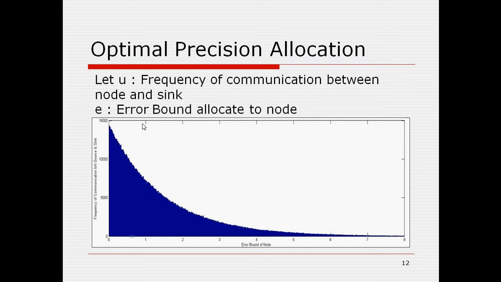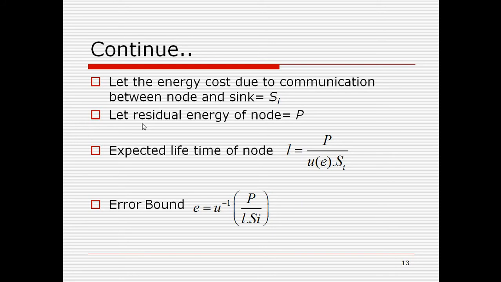First one, optimum precision allocation. Here is the graph of U and E, an exponential graph. U is the frequency of communication between node and sink, meaning how many times the node communicates with base station. E is the error bound of node. This is an exponentially decreasing relation. Based on the residual energy and how many times the node communicates with the base station, we can find the error bound of the node by this formula for E.